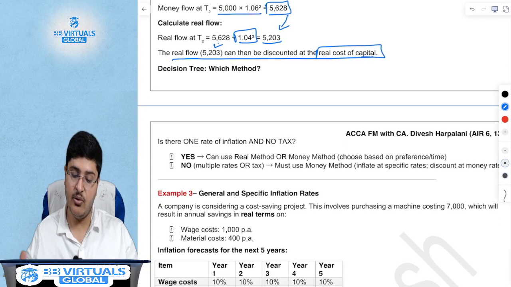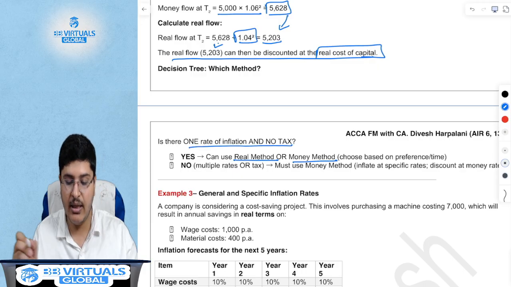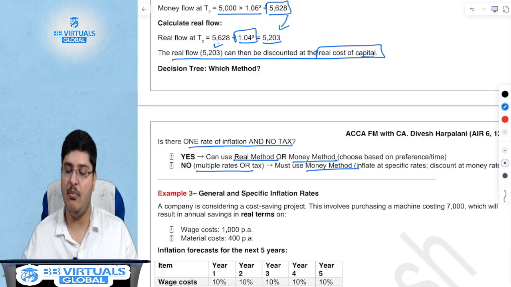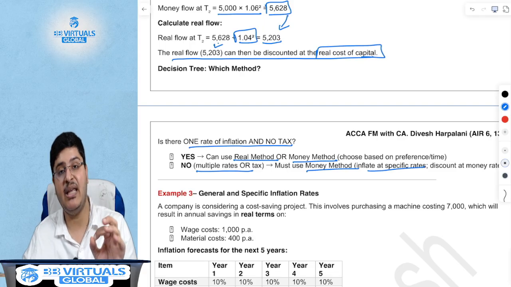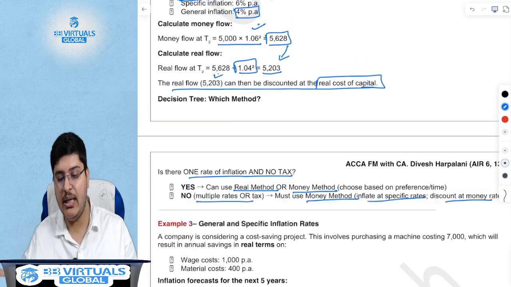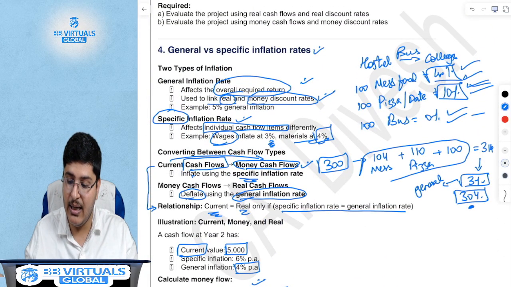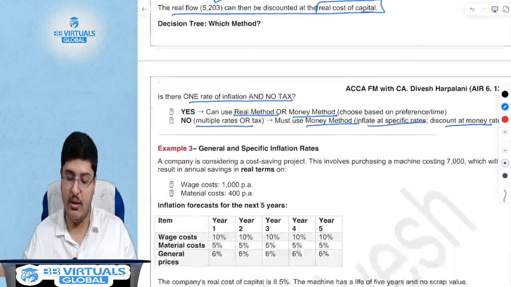Finally, which method do you use? You use the real method or money method if there is only one rate and no tax. But if there are multiple rates or tax, then you have to mandatorily use the money method. Inflate at the specific rate and then discount at the money rate. Inflate everything at the specific rate 4, 10, 0, and then deflate using the general rate.